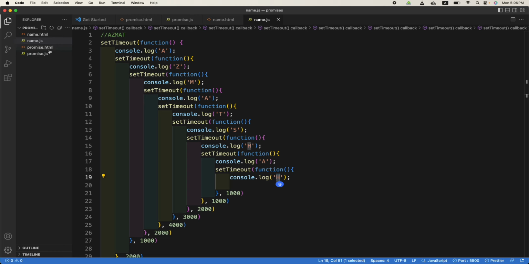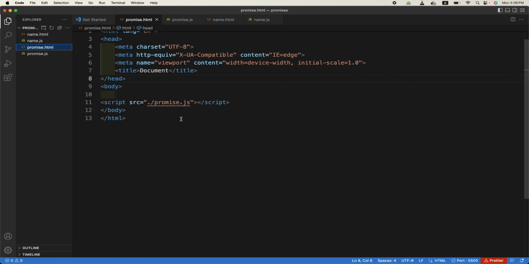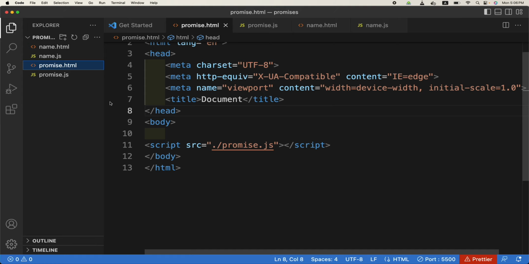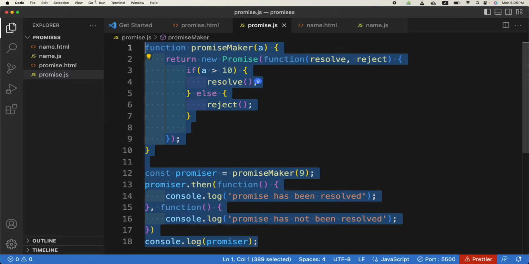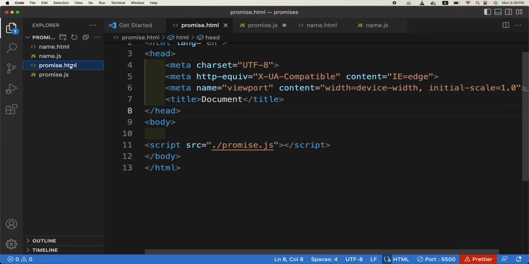Okay, so I have two files, promise.js and promise.html.